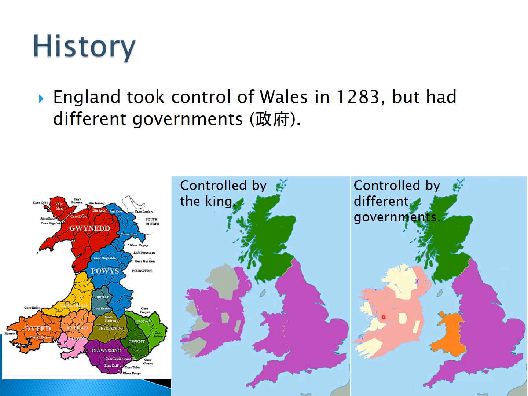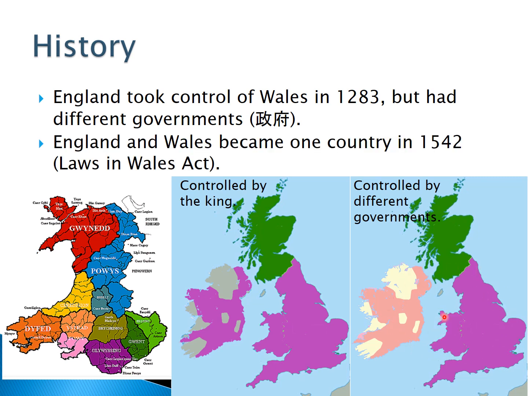The countries had their own governments. England and Wales became one country in 1542. Now England and Wales were one country. They had the same government.